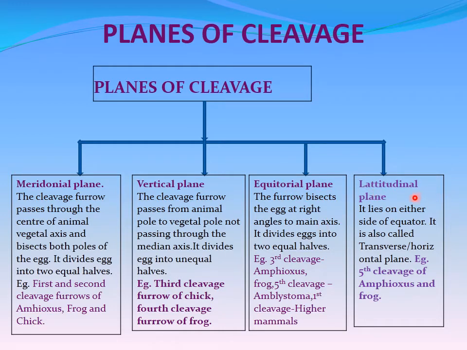Then let us go for the latitudinal plane of cleavage. It lies on the side of the equator. It is also called the transverse or horizontal plane of cleavage. Example: the fifth cleavage of Amphioxus and frog.